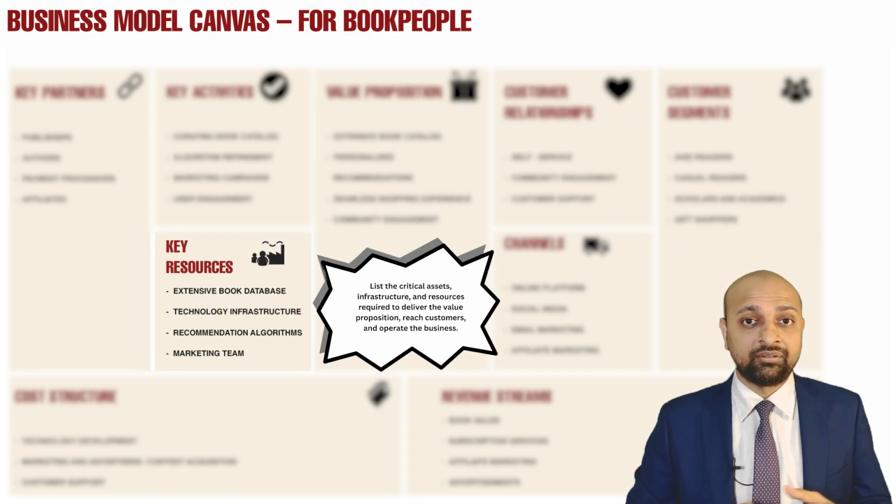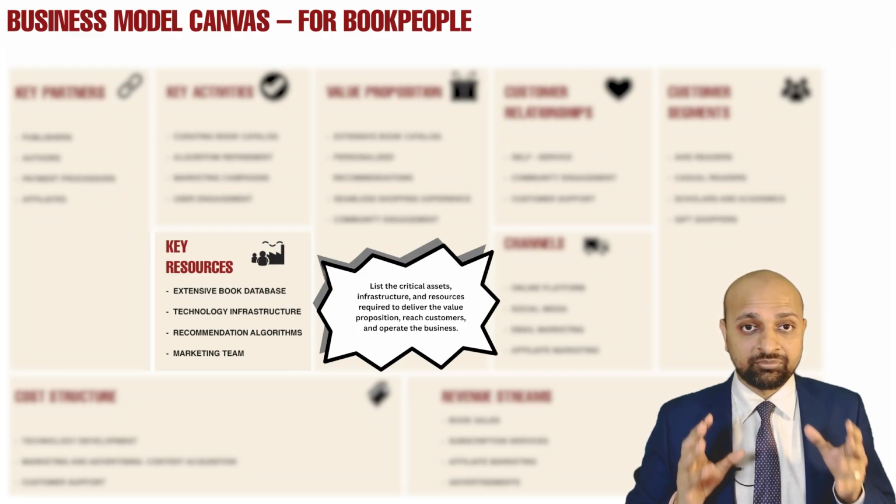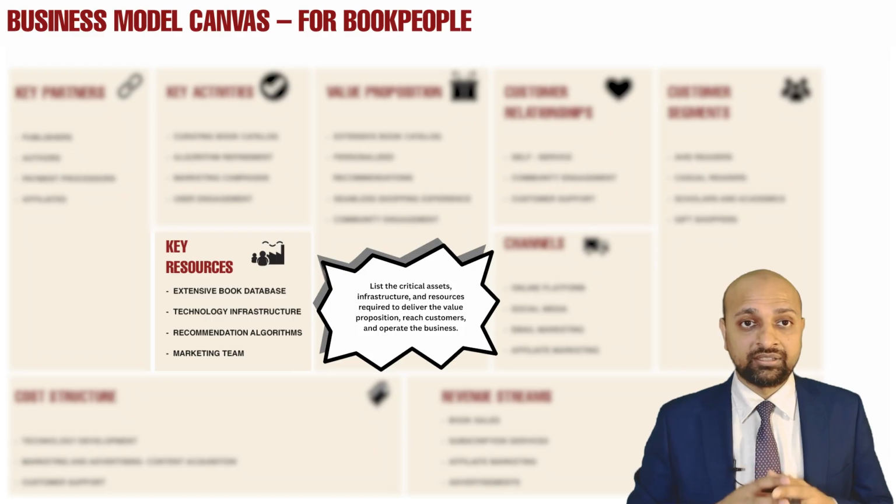Extensive book database. If we don't have an extensive book database, then when a potential customer comes to our website, they will not have anything to buy. An extensive book catalog seems a key resource for this business model. Technology infrastructure: the code of the website required to run this business, the servers which will host the website, the connection to third-party payment APIs, and the connection to the couriers or post service which will deliver these books. Having all that technology infrastructure in place seems a right key resource to me.